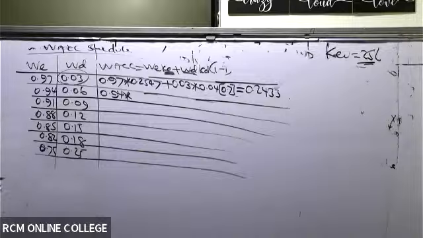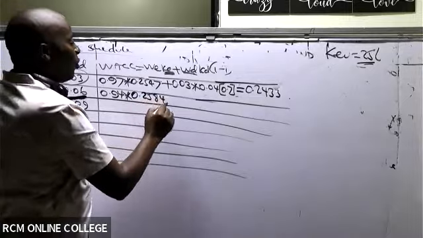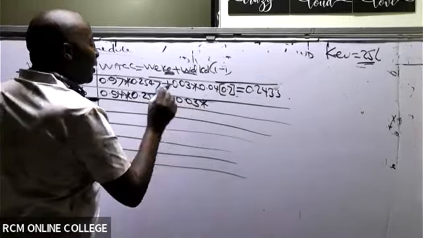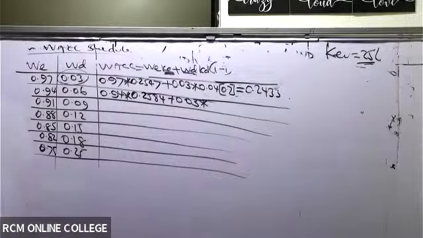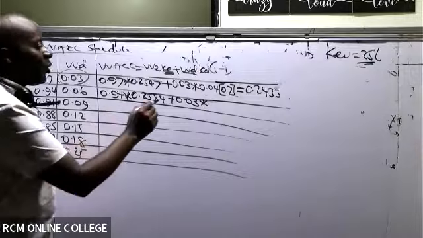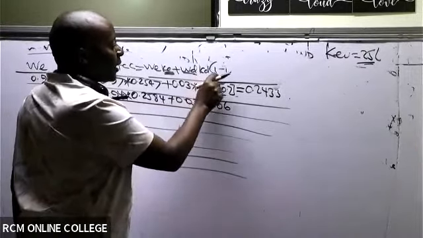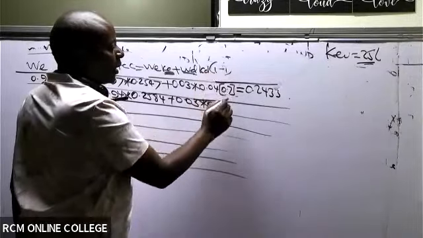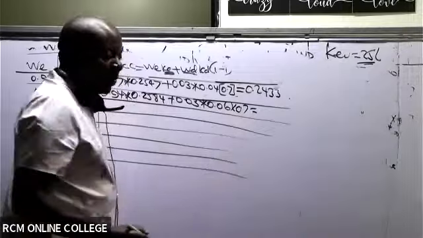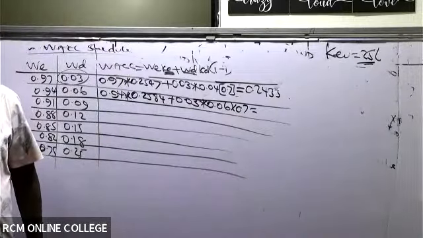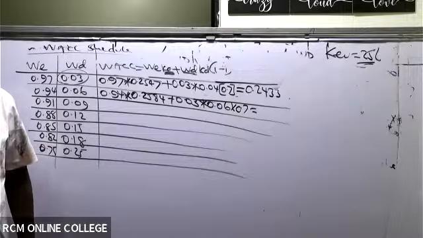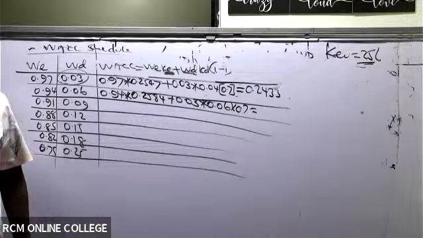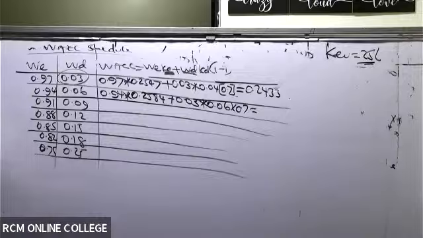0.2584. So 0.2584 plus 0.03 times the second cost of debt given in this question. The second cost of debt given in this question is 6%. So 0.06 minus the tax adjustment, 1 minus tax, which is 0.7 now. And then somebody is getting 0.2479 for the first one. I think that is quite a big gap. Let's address that.